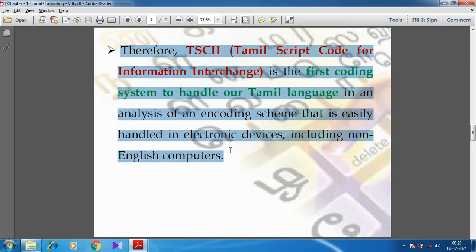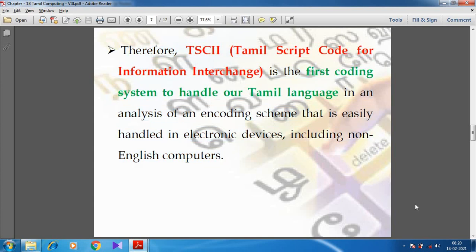And in one particular analysis they found that it is very easy to handle electronic devices, including non-English computers, with this encoding scheme.